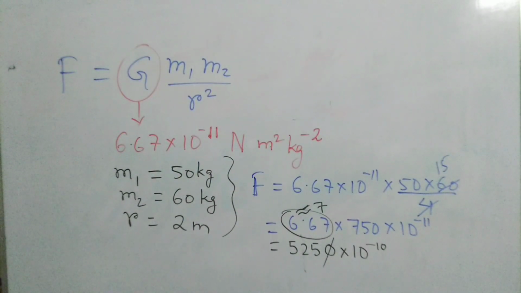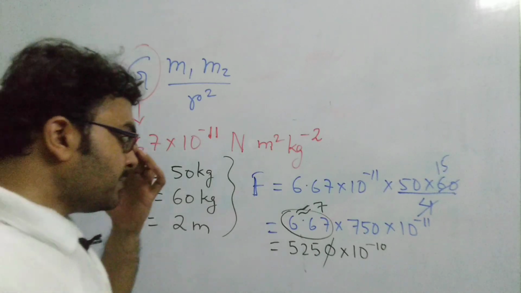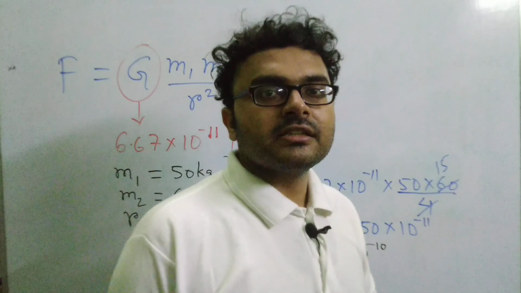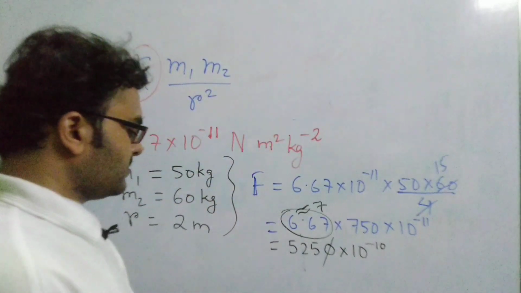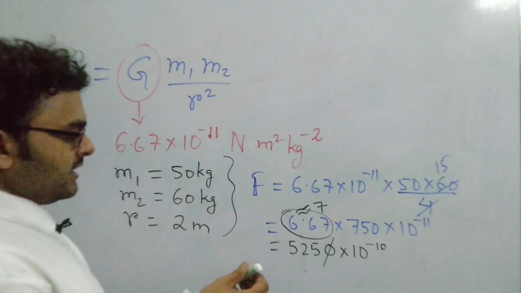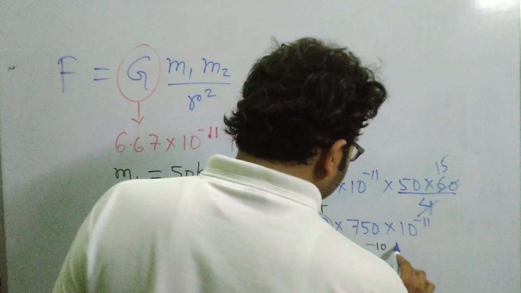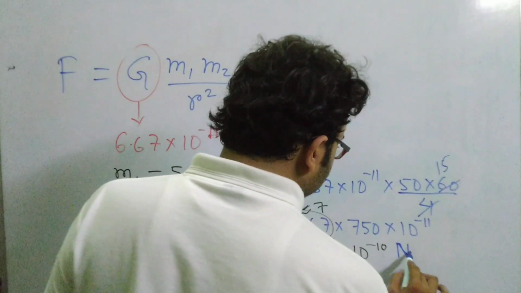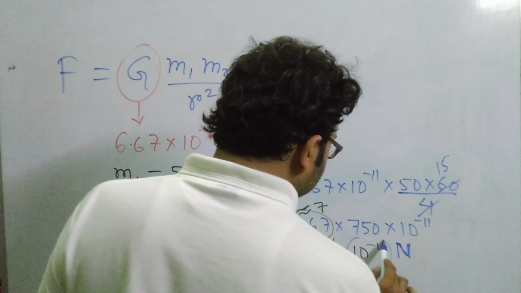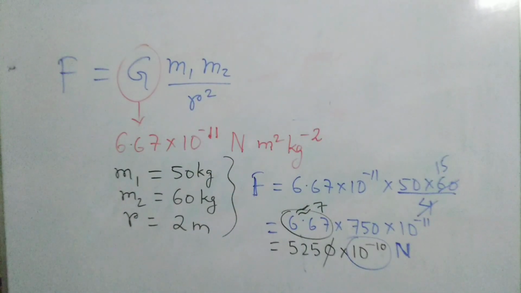So basically you have to put 7 zeros in front of 525 with a point before that, then you will get the value of the force, that many Newtons acting. So this force is very small. This amount of force is very small. This 10 to the power minus 10 is actually a big factor, and whatever may be the value, 525 or something like that, 10 to the power minus 10 is a huge factor. It actually reduces the force to a great extent.